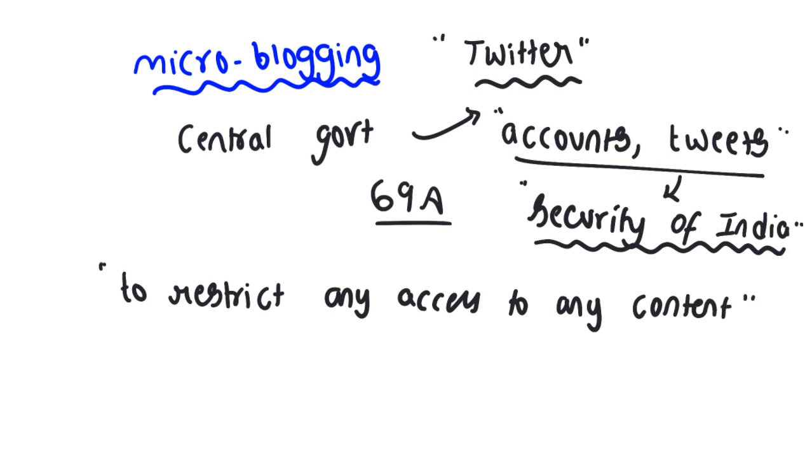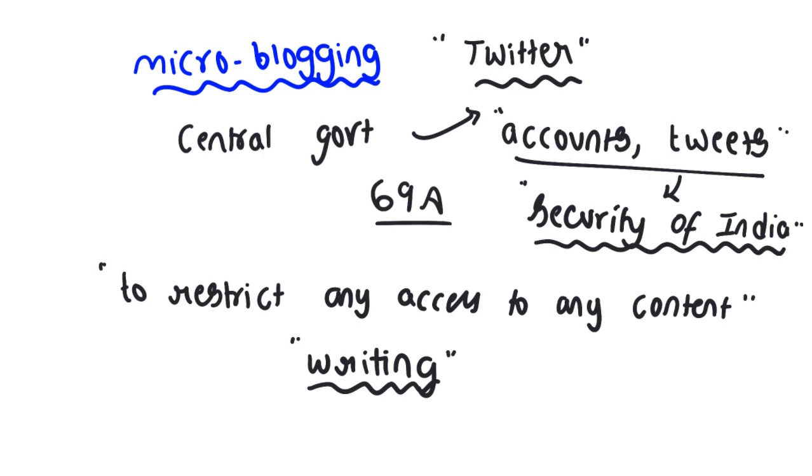It can restrict access to any content on the grounds of security of state, friendly relations with foreign states, and public order. All these things we can see in Article 19 Clause 2 also. But these directions to restrict information should come in writing. The government should not orally ask people to restrict; it should pass a written order to that intermediary.